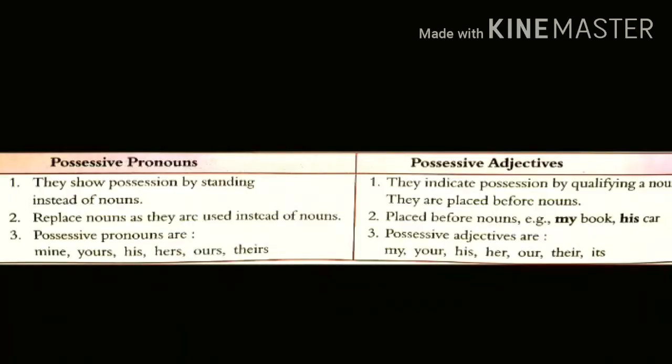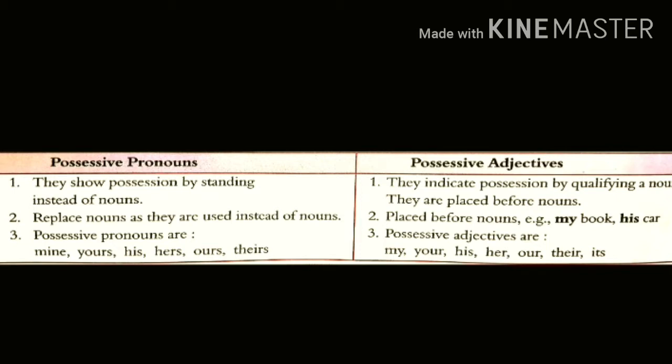For the possessive pronouns, we saw that those pronouns that indicate possession or relationship are called possessive pronouns, but there are possessive adjectives also. So what is the difference between possessive pronouns and possessive adjectives?